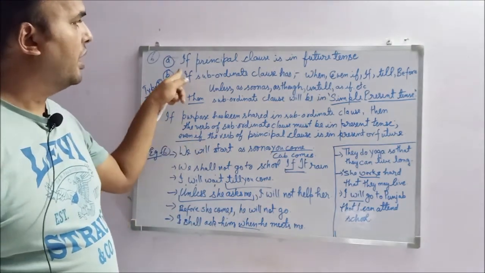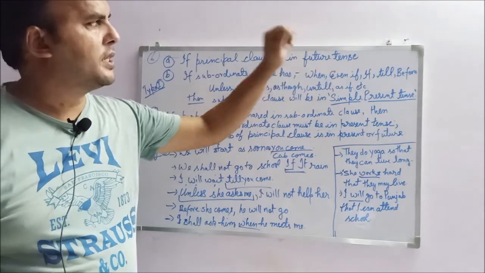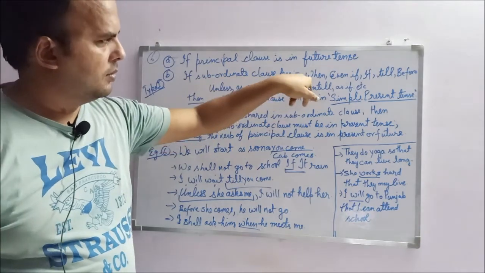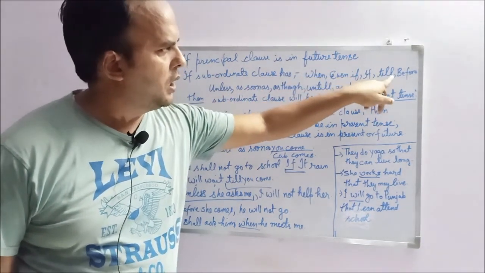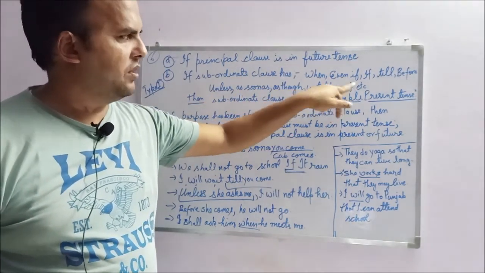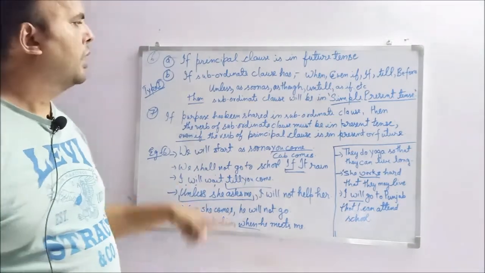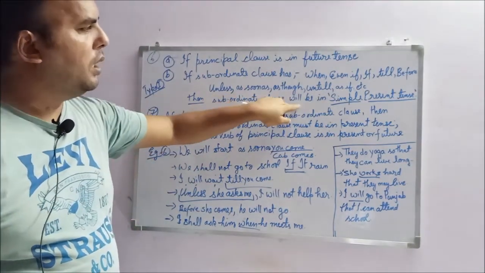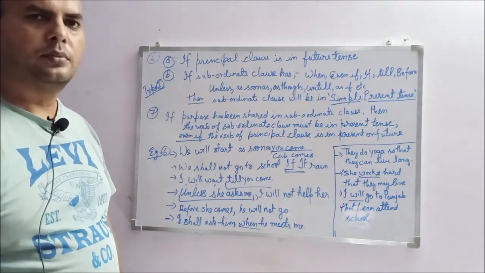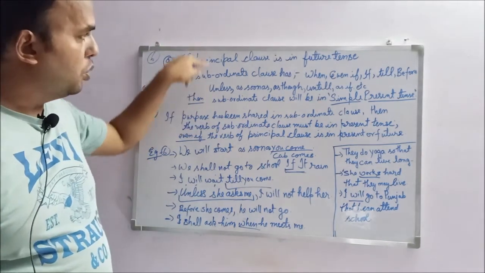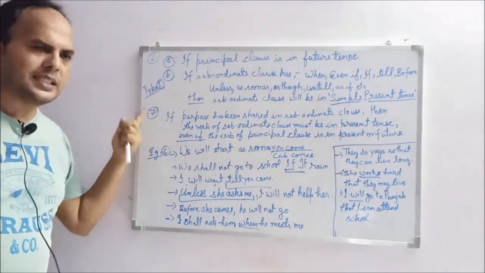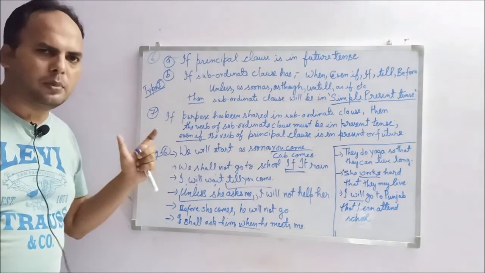Rule number 6 says, if the principal clause is in future tense, point number 1. The second point is, if the subordinate clause has when, even if, till, before, unless, as soon as, though, until, as if, these kinds of conjunctions, then the subordinate clause will be written in simple present tense. If these 2 conditions are met, then simple present tense will come. If you remember the conditionals, type 1 conditions, it is the same thing.